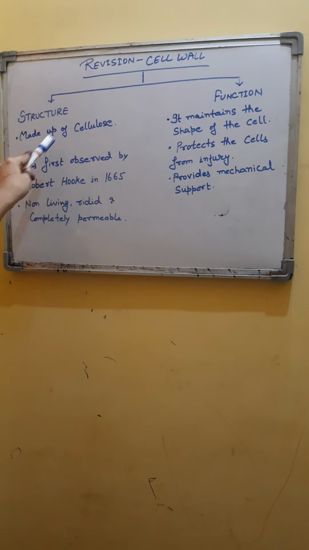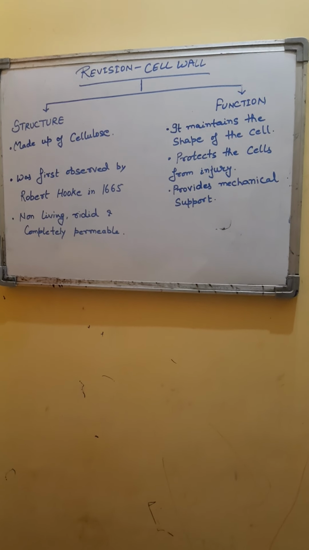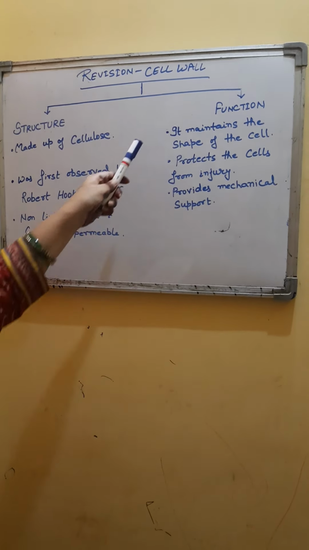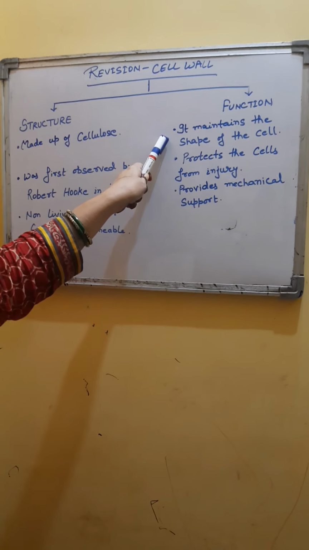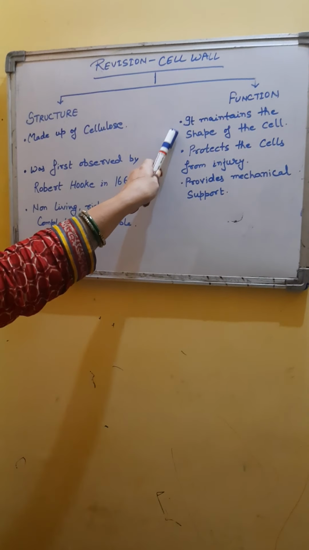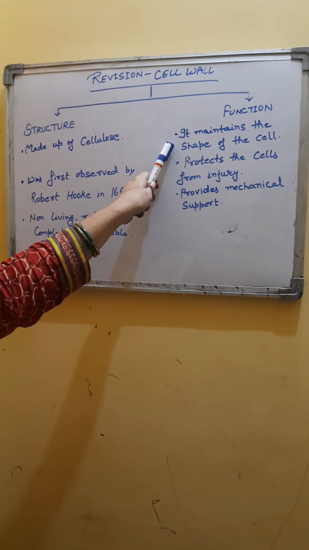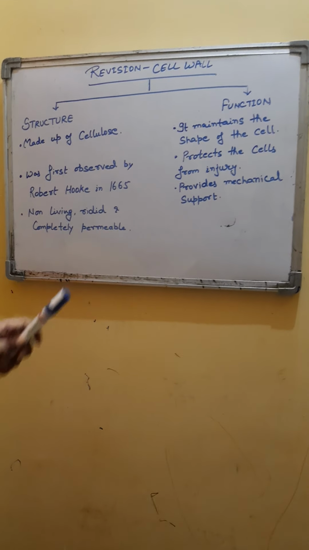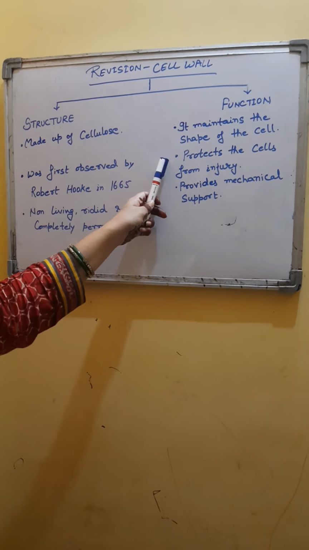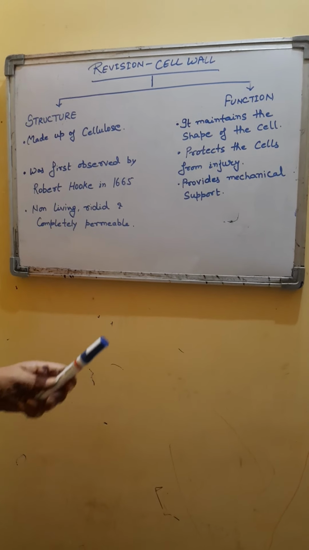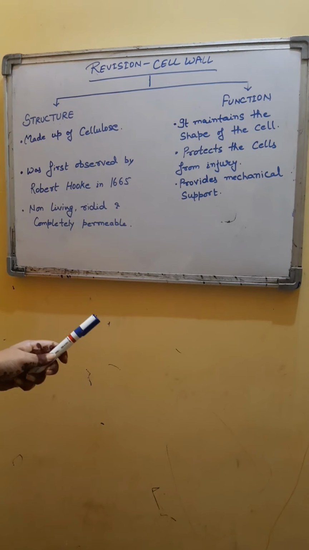Now, let's have a look on the functions of cell wall. Plant cell wall has the following functions. The very first, it maintains the shape of the cell. As it is a hard and rigid structure, it forms a layer around the cell and maintains the shape of the cell. Also, it protects the cell from mechanical injury and prevent it from shocks and other substances which may be harmful for the cell.